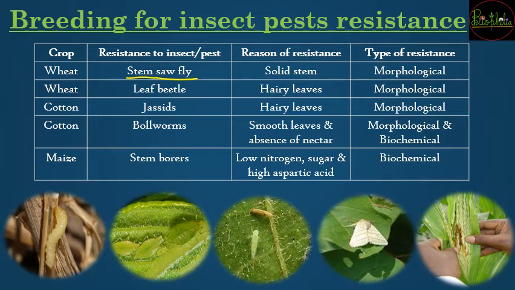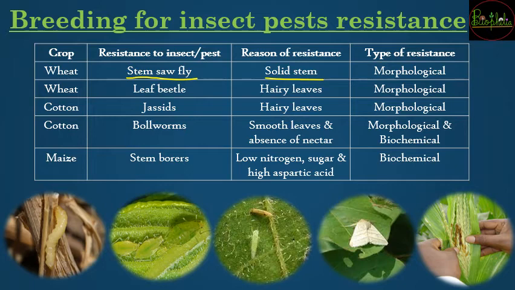So it is very important to keep the wheat away from the stem sawfly. So for that reason there was a quality that had been developed, that was to have the solid stem. अगर solid stem होगा, that is a morphological type used to create resistance. If solid stem होगा, then the saw will not be able to drill through it very easily, and the wheat will be protected up till its maturity.